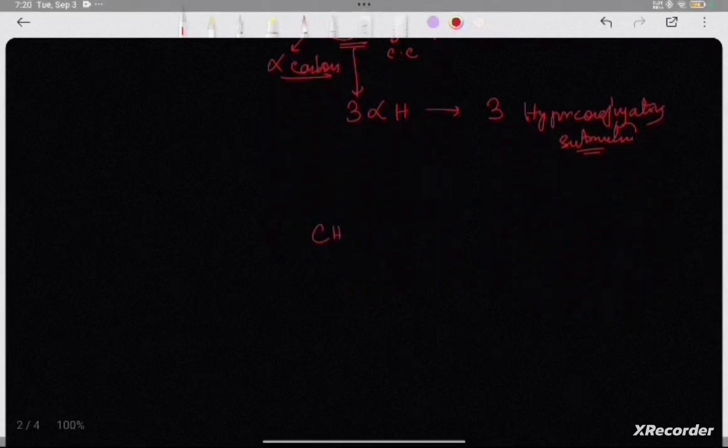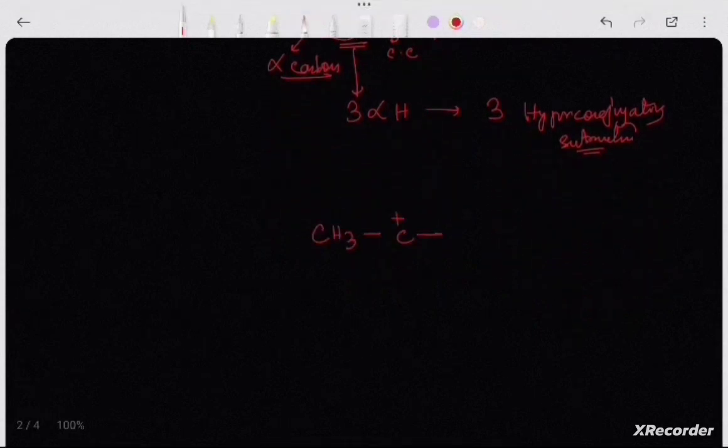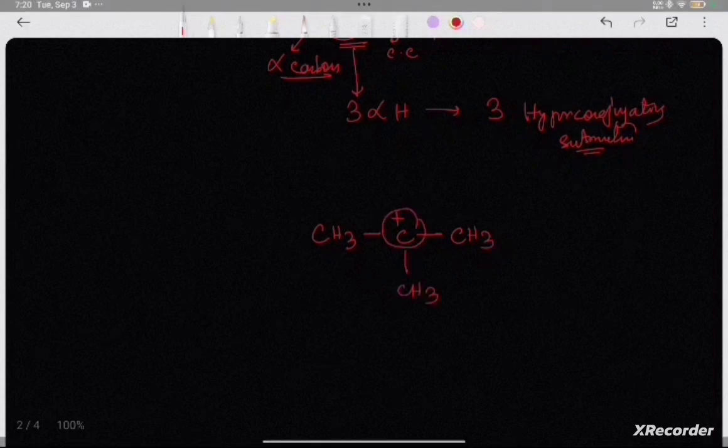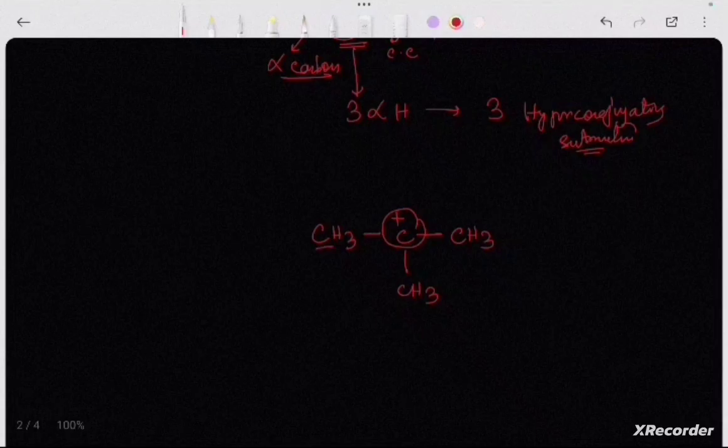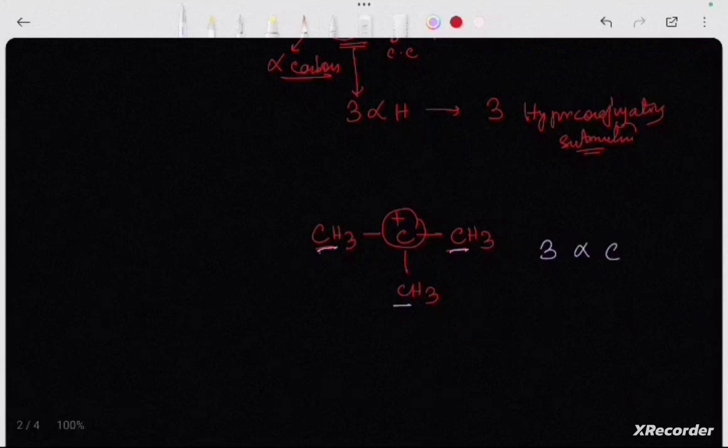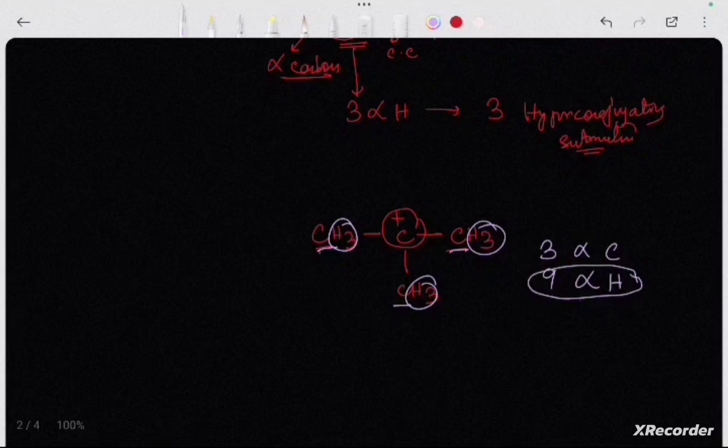Similarly, if we consider this structure, here this is the carbocation, and these are the alpha carbons: alpha carbon, alpha carbon, and alpha carbon. There are 3 alpha carbons having 3, 3, 3, so 9 alpha hydrogens. So the number of alpha hydrogens is 9, which shows that it will have 9 hyperconjugating structures.